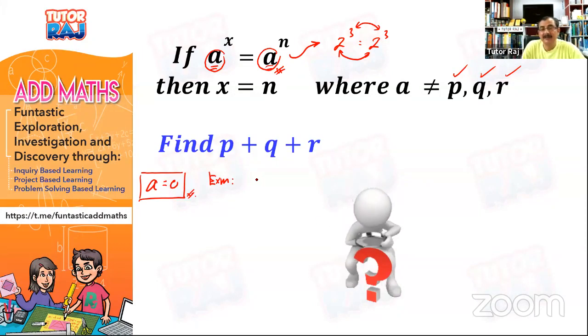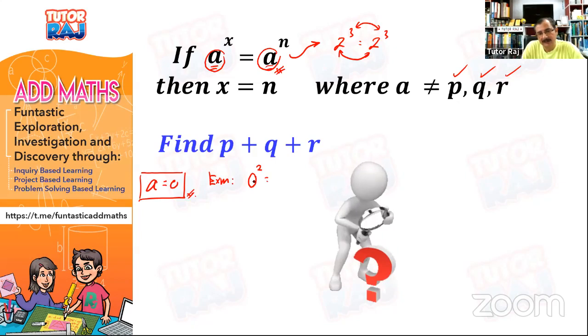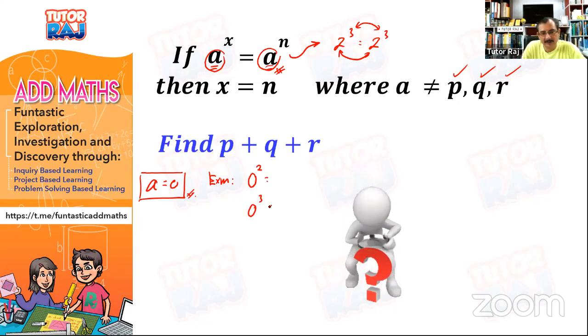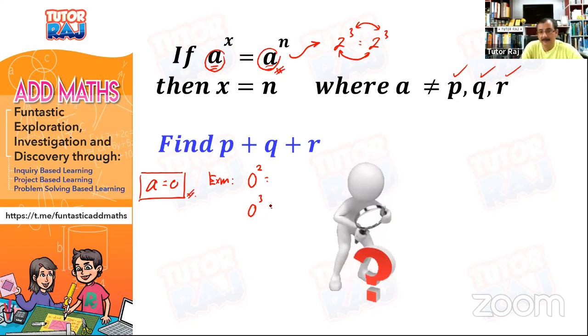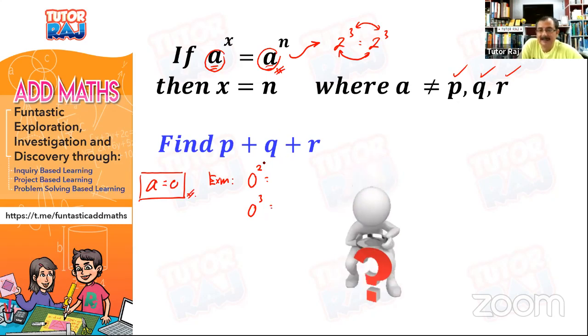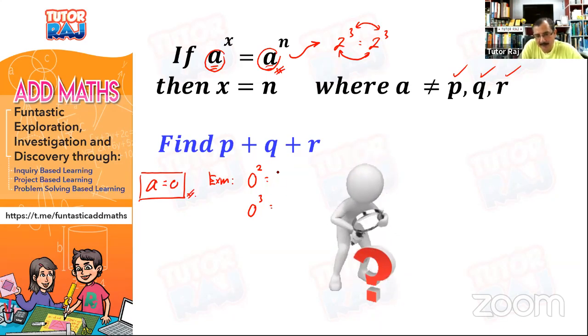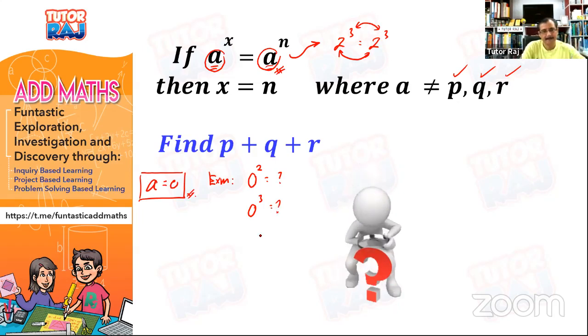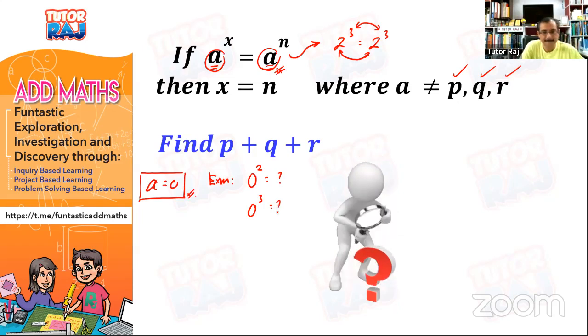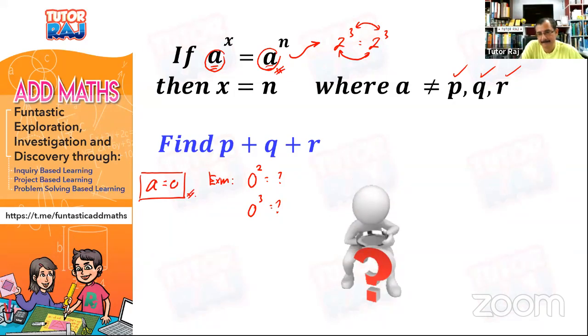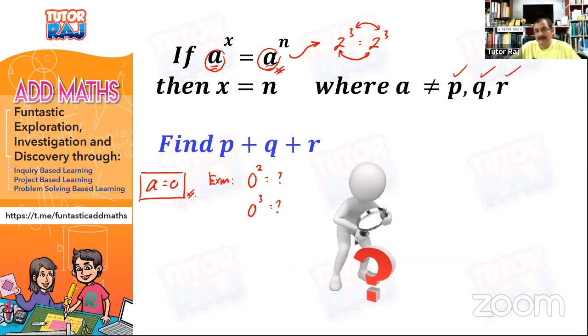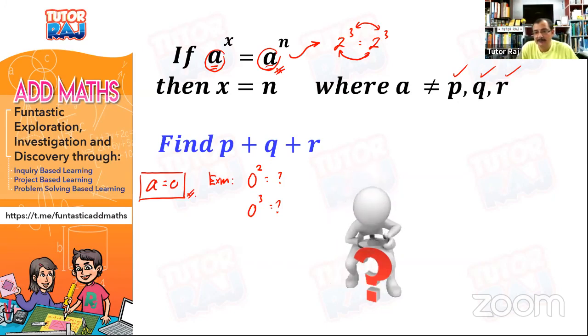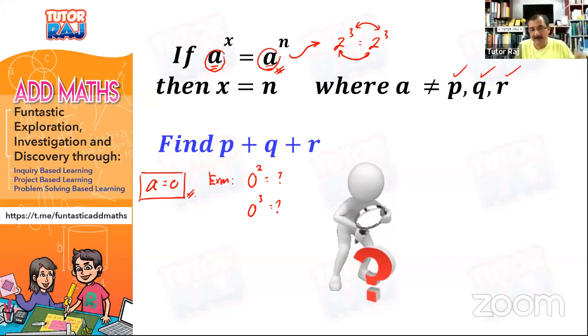So, if A is equals to 0, what is 0 to the power 2? And what is 0 to the power 3? So, class, what is the answer? Who can tell me what is 0 to the power 2? What is 0 to the power 3? Answer 0. Okay. So, siapa lagi nak bagi jawapan yang lain?